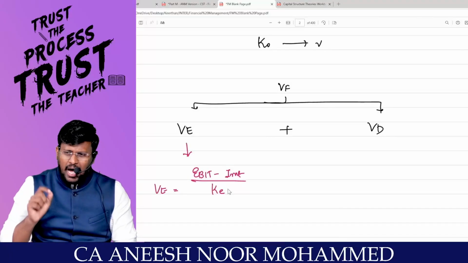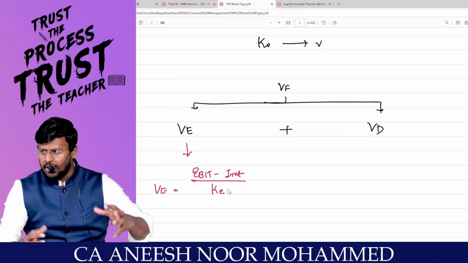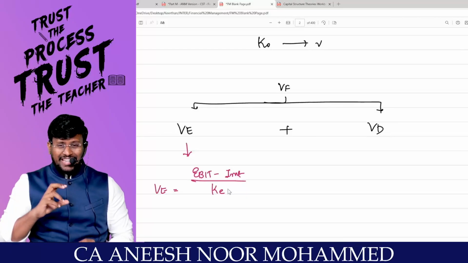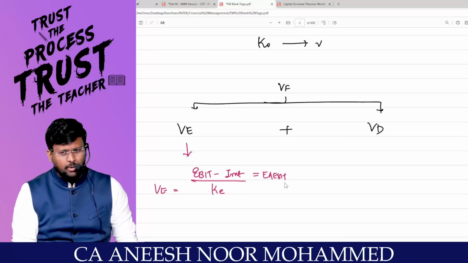Let me ask you a question. You are an equity shareholder in a company, and in that company debt is there. Is the company liable to pay interest? Yes. The entire EBIT cannot be consumed by equity shareholders, only EBIT minus interest can be consumed. Since the equity shareholders will get only EBIT minus interest, that is called earnings available to equity shareholders.